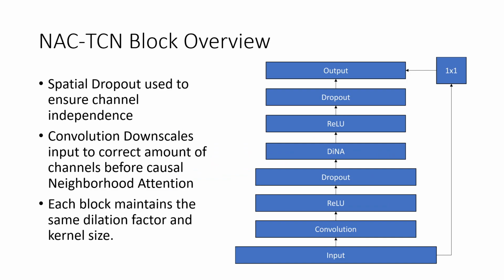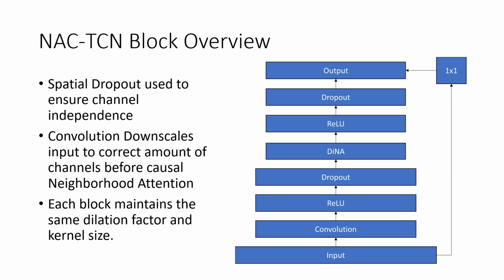Onto an overview of the NAC-TCN block. Specifically, when we talk about interspersing our dilated neighborhood attention, what we mean is instead of having two convolutions after each other, which is normally what happens in a temporal convolutional network, where we usually have one convolution for downscaling and one for actually applying the input at that dimensional size that is wanted, instead, we have the first convolution act as a downsample followed by a dilated neighborhood attention layer, while everything maintains the same structure as before.